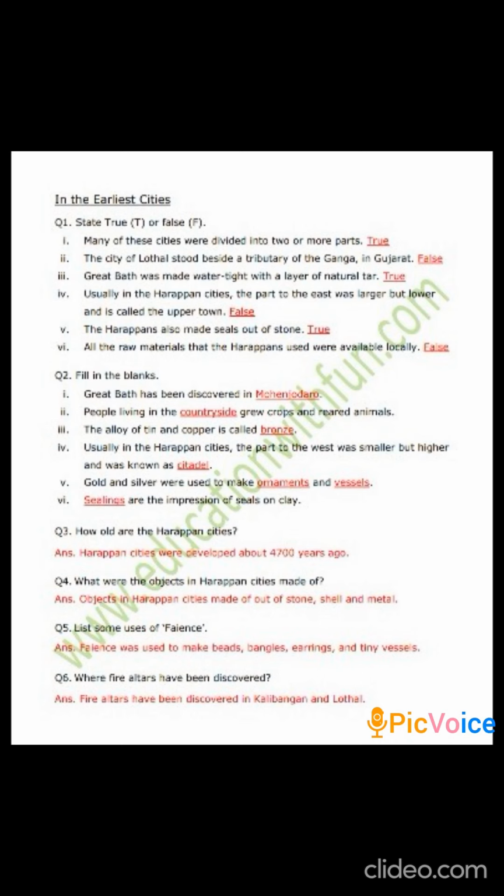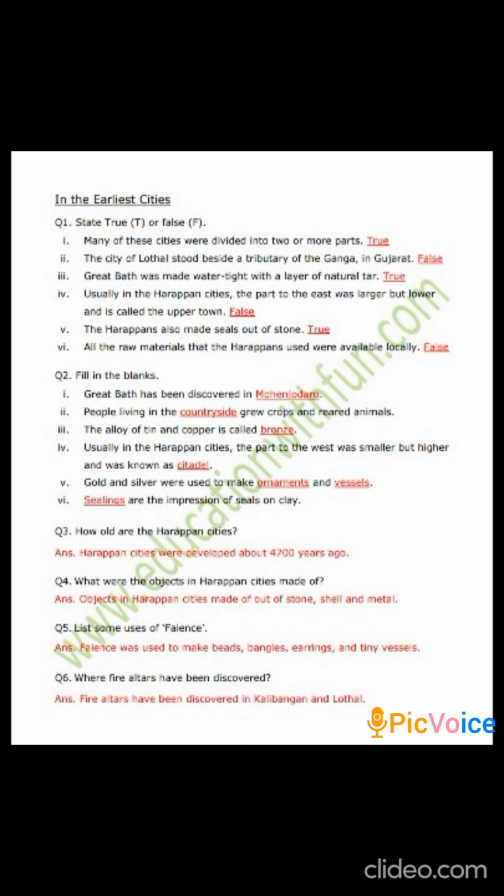Usually in the Harappan cities, the part to the west was smaller but higher, and that was known as the citadel. Citadel's other name is upper town. Gold and silver were used to make ornaments, that is, jewellery, and vessels. Then there are sealings. Sealings are the impression of seals on clay.